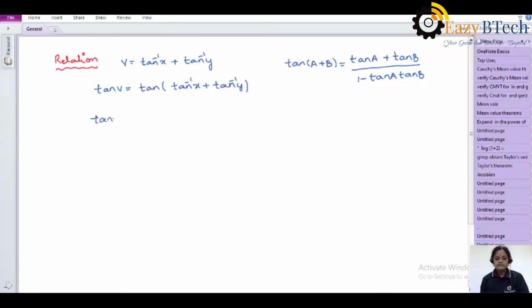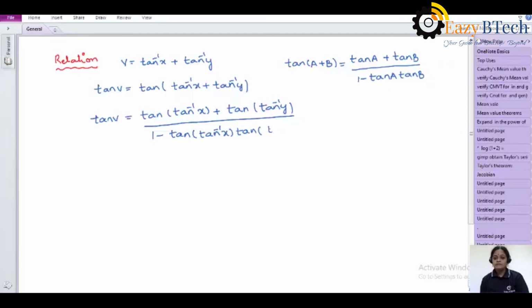So tan v is equal to tan a, here tan inverse x, plus tan b, which is tan inverse y, divided by 1 minus tan a tan b. Here a is tan inverse x and b is tan inverse y.